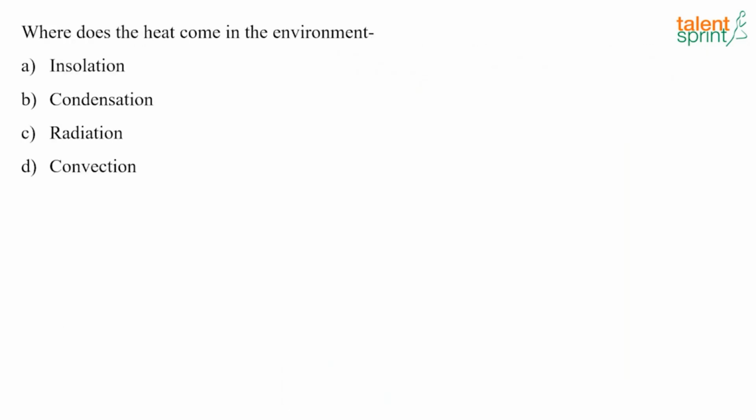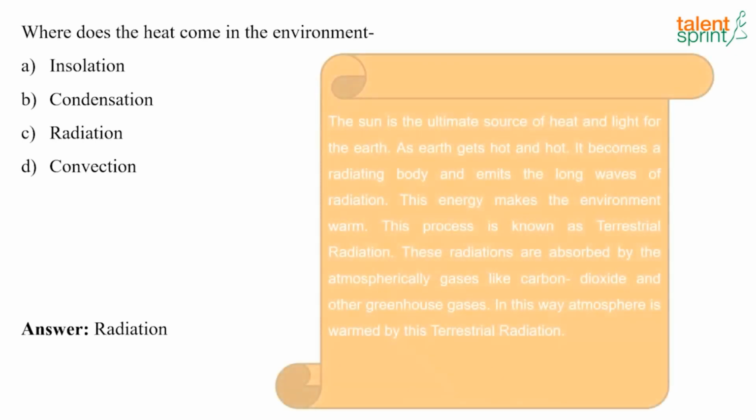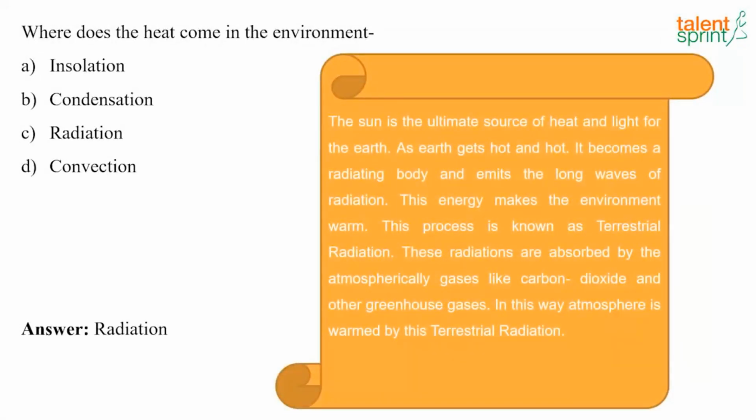Now the next question, where does the heat come from in the environment? And the answer is, it comes through radiation. So the sun is the ultimate source of heat and light for the earth, and the earth gets hot and becomes a radiating body, emits long waves of radiation, and this energy makes the environment warm, and this process is known as terrestrial radiation. And these radiations are absorbed by the atmospheric gases like carbon dioxide and other greenhouse gases, and in this way the atmosphere is warmed by this terrestrial radiation. I hope all of you are understanding.